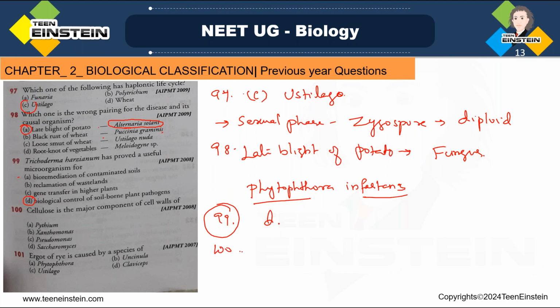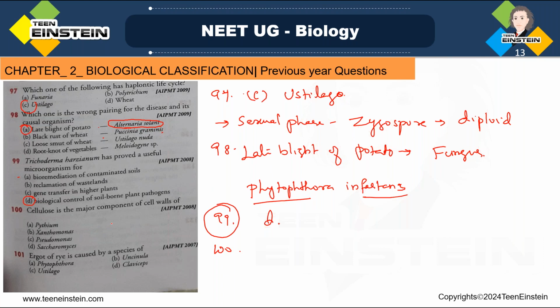Then next question, question number 100. Cellulose is the major component of the cell wall of: Pythium, Xanthomonas, Pseudomonas, Saccharomyces.